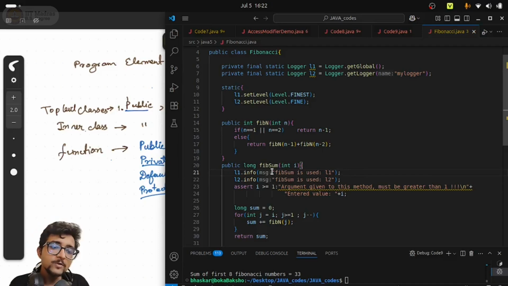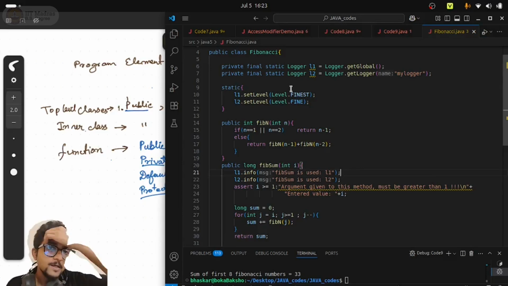Now, when you are executing the code, before executing the code, you can set the level accordingly. If you don't want those lighter versions of information being shown or checked, then you can just set the level to a more severe version, and that will take care of it. Only the more severe messages will be printed, and the other ones will not be printed. Right. So likewise, basically this is the logger.